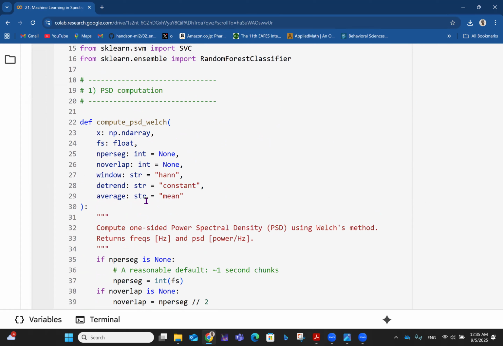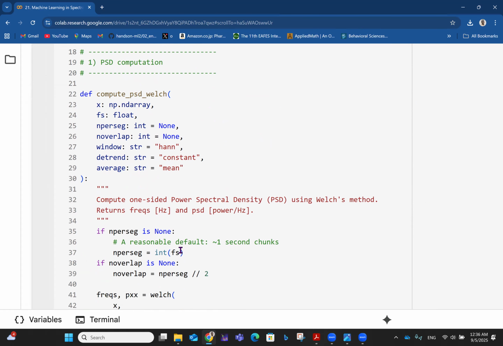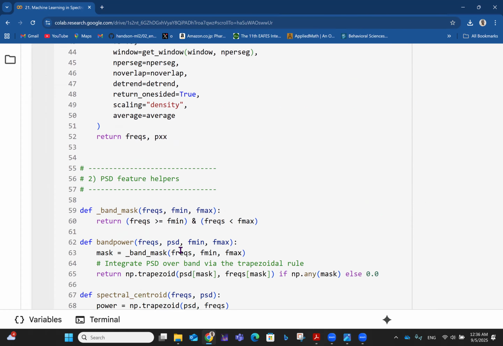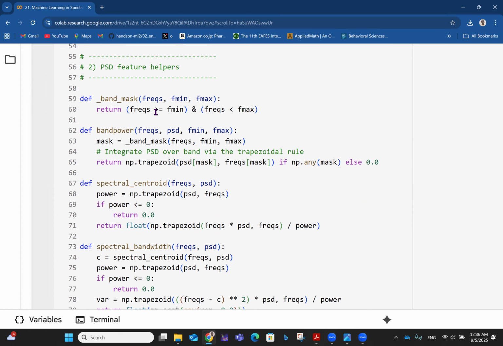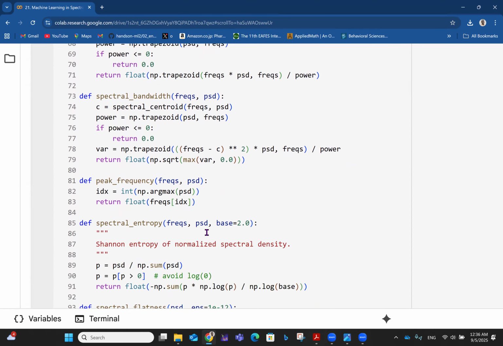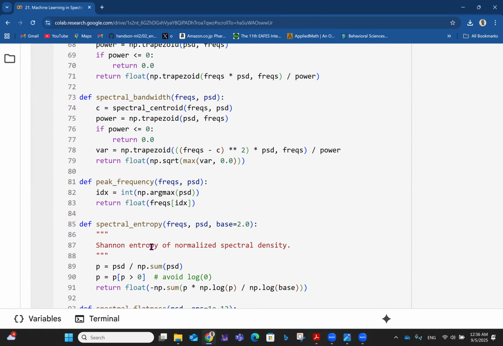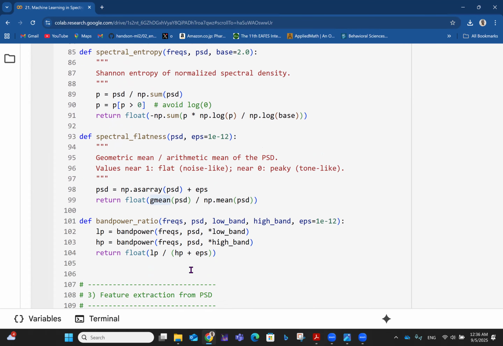Now, we defined several functions. We have compute PSD Welch. We've been doing this a lot, so you can pay attention to the coding like that. We've done that a number of times. Then for PSD feature helpers, we now have _band_mask, which takes frequencies, f_min, f_max, and all of this. Then you have the band power, the spectral centroid with all the necessary definitions. Then you have spectral bandwidth, peak frequency. We need all of these things. Then we have spectral entropy too that we talked about in the theory. Then you have spectral flatness, band power ratio, right?